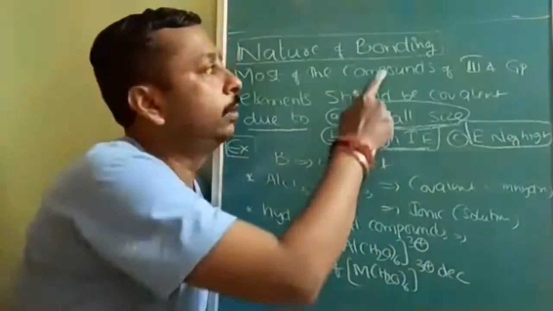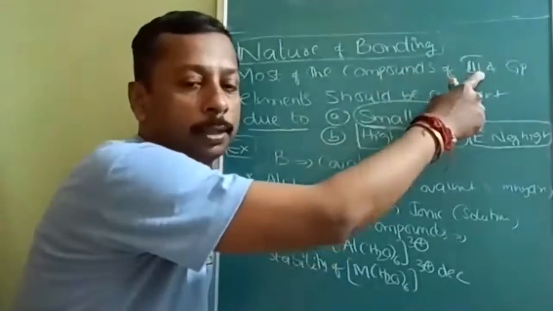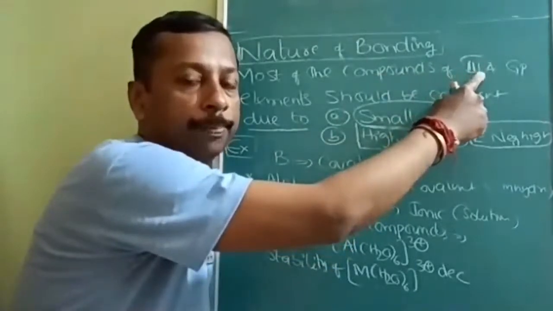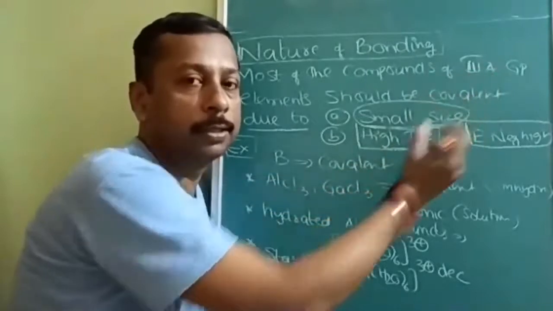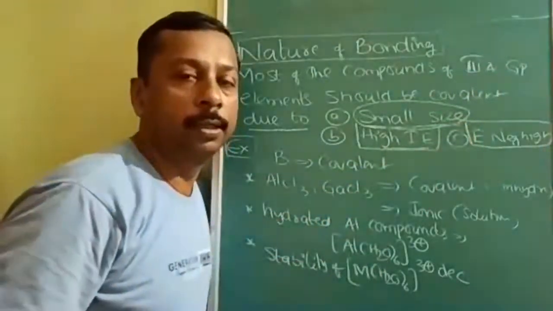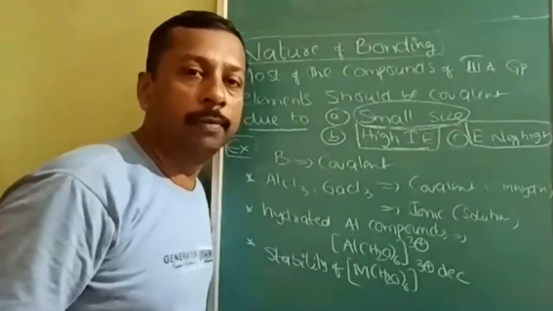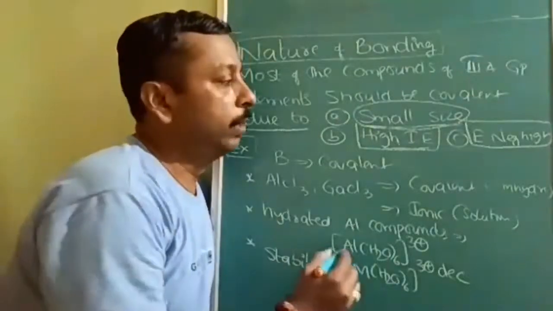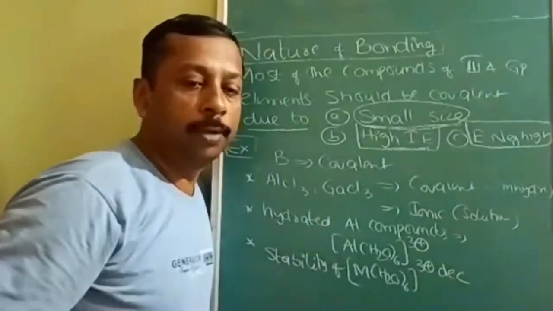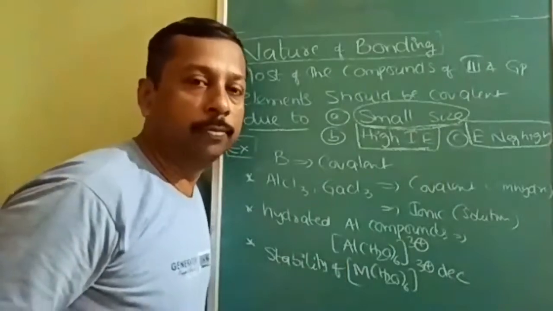So the 3A group is more electronegative as compared to alkali metals, so the difference will be less. Once the difference in electronegativity is less, it is covalent. That we have studied in the electronegativity scales of the periodic table. Is it understood? Less than 1.7, more than 1.7, those values I have told you.